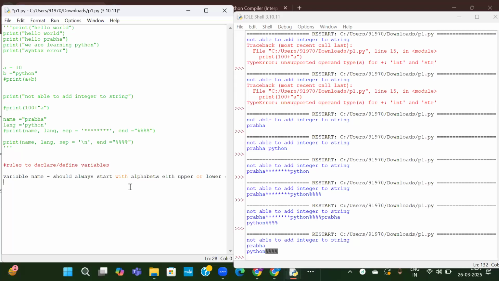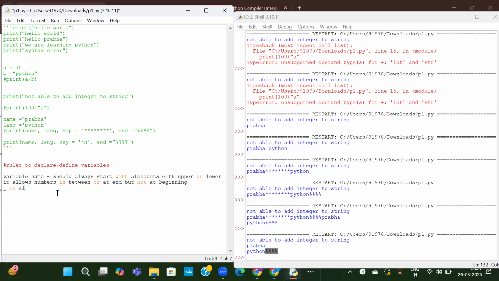It allows numbers also, in between or at end, but not at beginning. We'll see with examples also. First, let us know these things and then see the example. Underscore is also allowed.